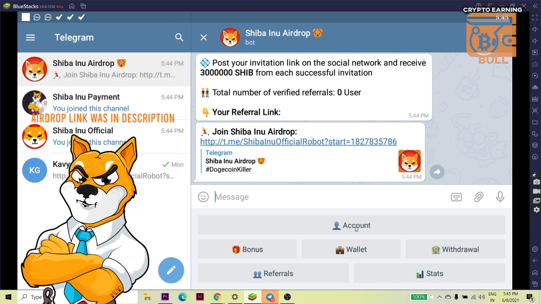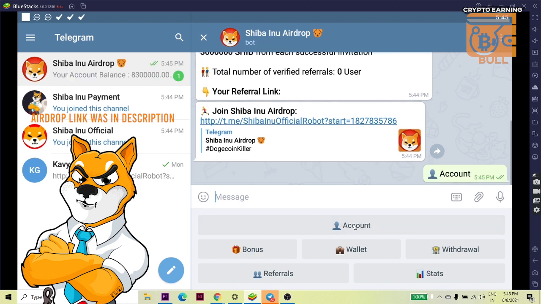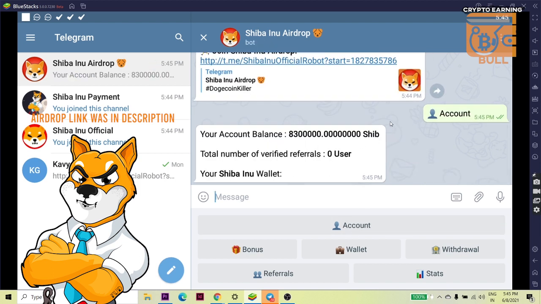And let's come to the account section. When I click on account, my main account balance is this, and my referral is 0 now because I didn't refer anybody. And your Shiba Inu wallet, so I didn't connect my wallet to this airdrop till now, so I will tell you how to connect your wallet with the Shiba Inu airdrop.